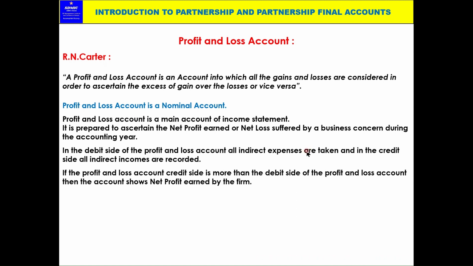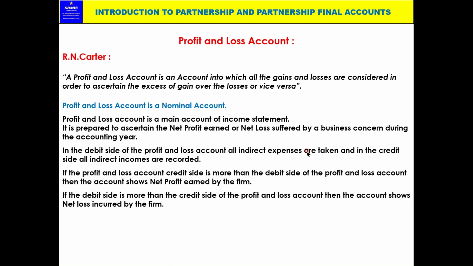If the credit side of the profit and loss account is more than the debit side, then the account shows the net profit earned by the firm. That means if the total of the credit side is more than the debit side, there will be a net profit. If the debit side is more than the credit side, then the account shows a net loss incurred by the firm. That means if the expenses are more than income, then there will be a loss.